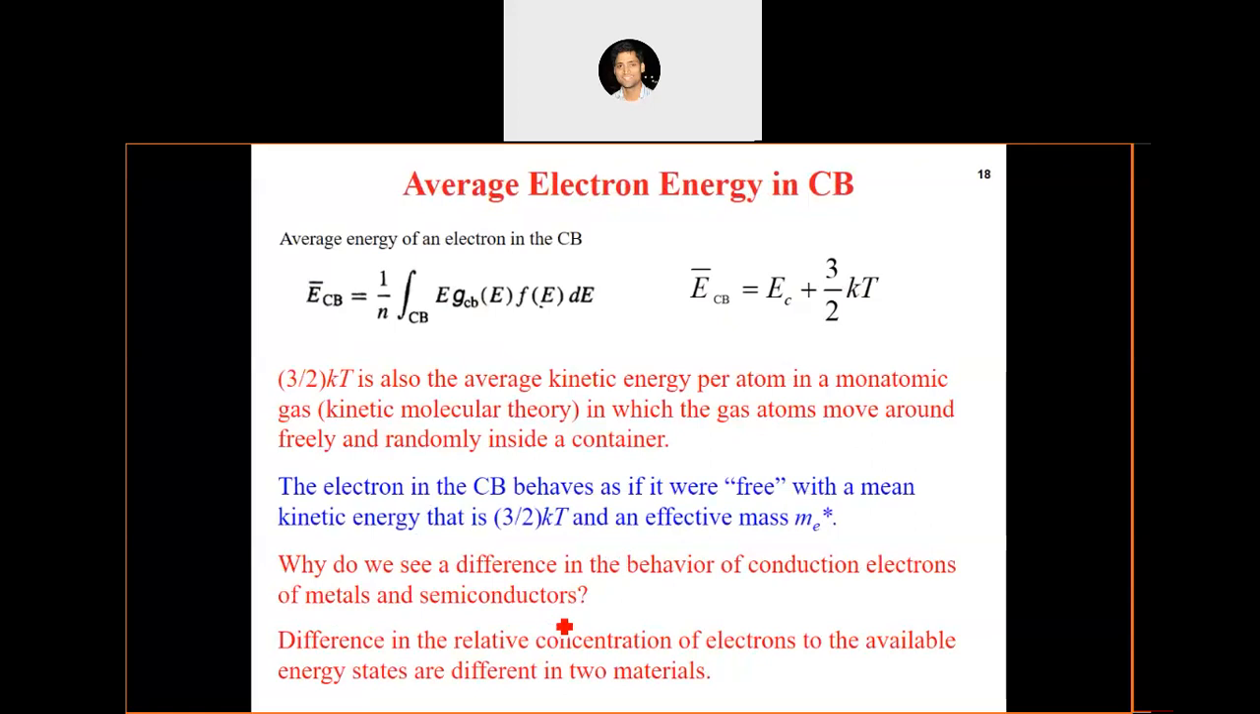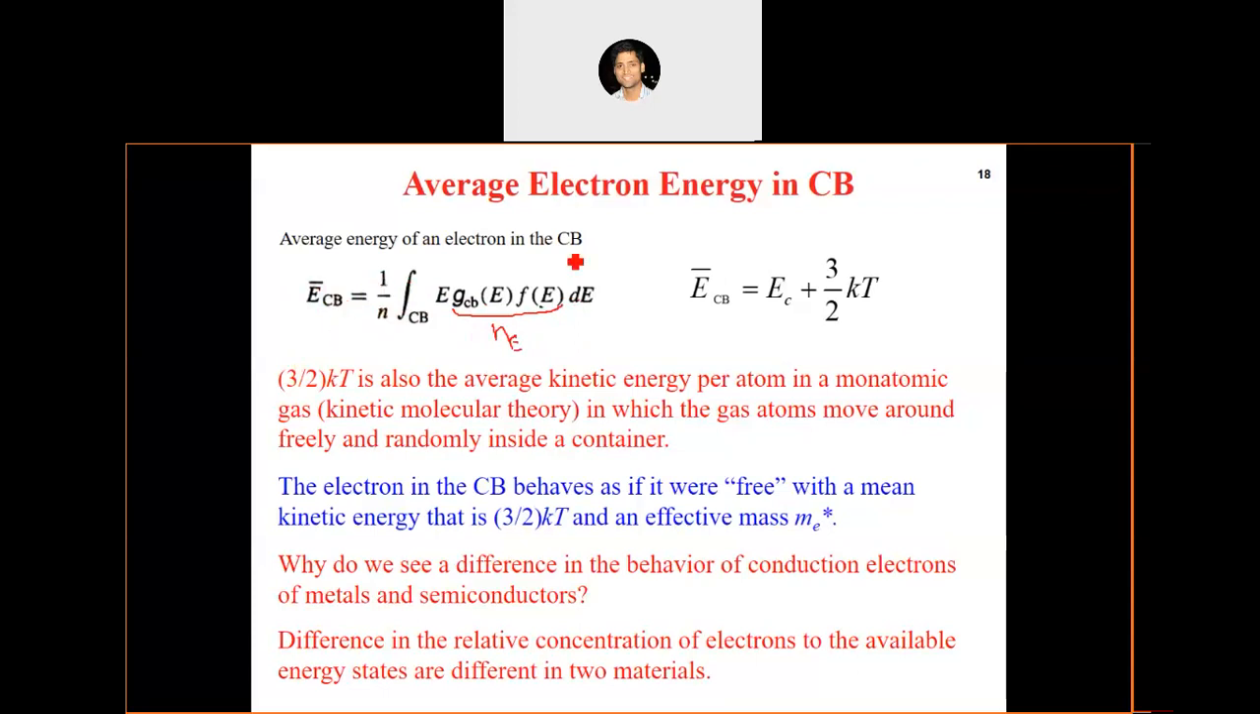Now, we have already got an expression for the concentration of electrons, right? Once we have the concentration function, we can also calculate the average energy of an electron in the conduction band. Because it is simply E times n(E) dE. This is what you are seeing here, g_CB times f(E). This is nothing but n(E), right? So E times n(E) dE, divided by the total number of electrons, will be the average energy of electrons